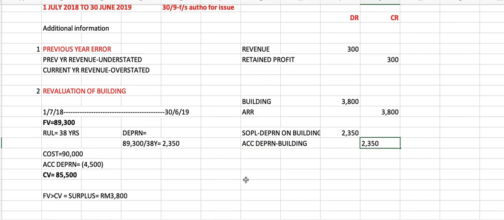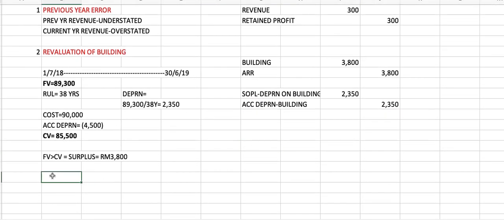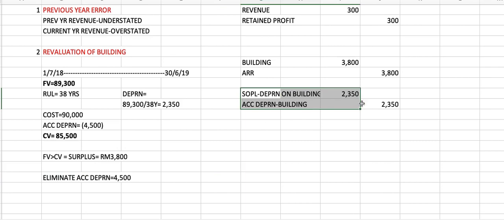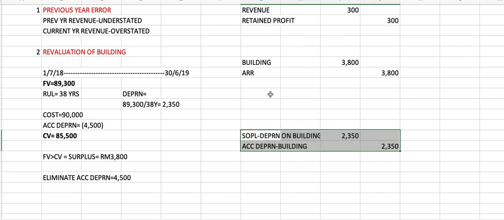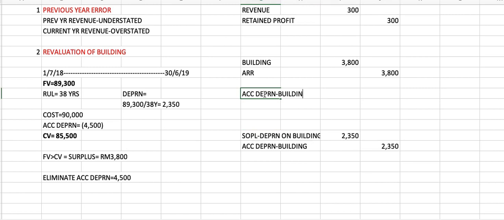Okay. Oh, kita lupa kat sini. Kat sini kita kena eliminate accumulated depreciation kan. So the accumulated depreciation that you eliminate is 4,500. So okay, let me move this one first. So kita eliminate, it will be debit accumulated depreciation on building, and we credit building by that amount, 4,500.